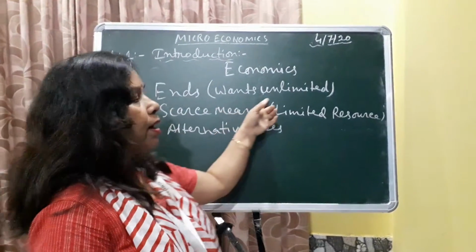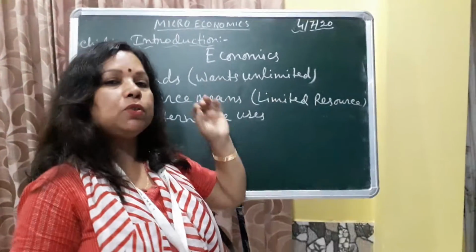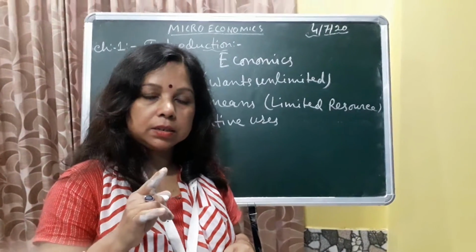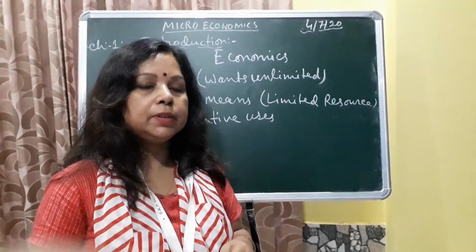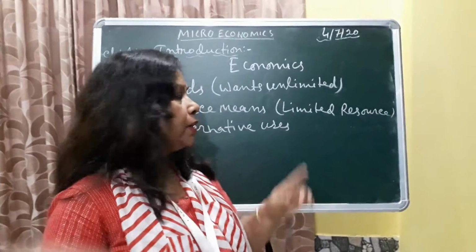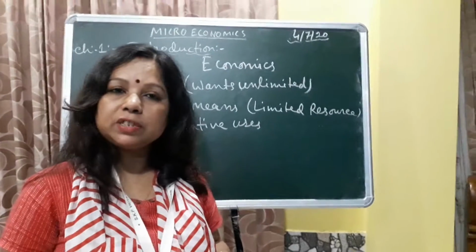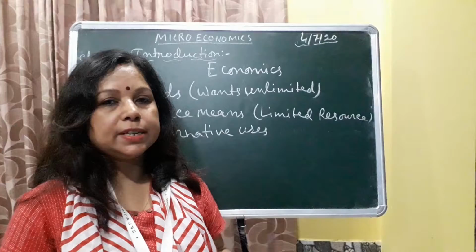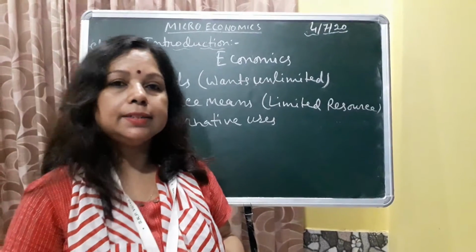Ends means wants, unlimited wants. Human wants are unlimited. We have seen that when one want is fulfilled by an individual, another want arises. But we have limited resources. Limited resources means that we get resources from nature, so the resources are limited. For example, land is a limited resource.